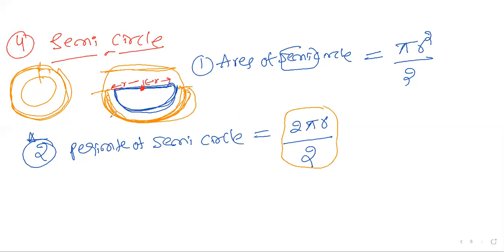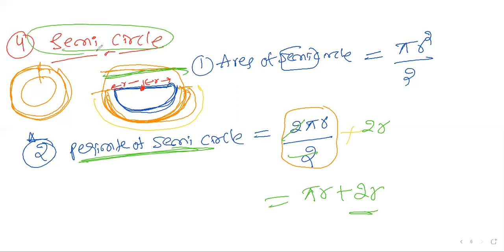Once again, listen very carefully. 2 pi r by 2 covers only this part. You need to cover the rest of the part, right? What is the rest of the part here? This portion, r plus r, it is 2r. The 2 cancels, so we can say pi r plus 2r. Very, very interesting. The perimeter is a very dangerous question in semicircle. You need to remember the formula pi r plus 2r. This will be helpful in higher classes. You have to know it very clearly now. Pi r plus 2r. Now clear? Perimeter and area, it's very clear.